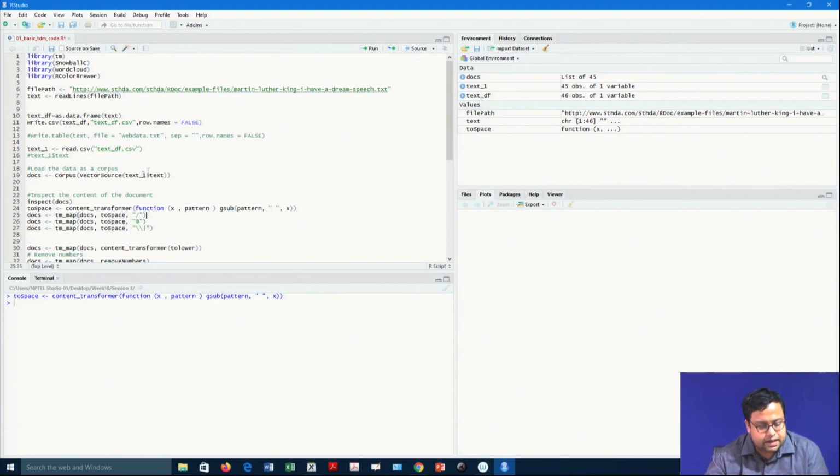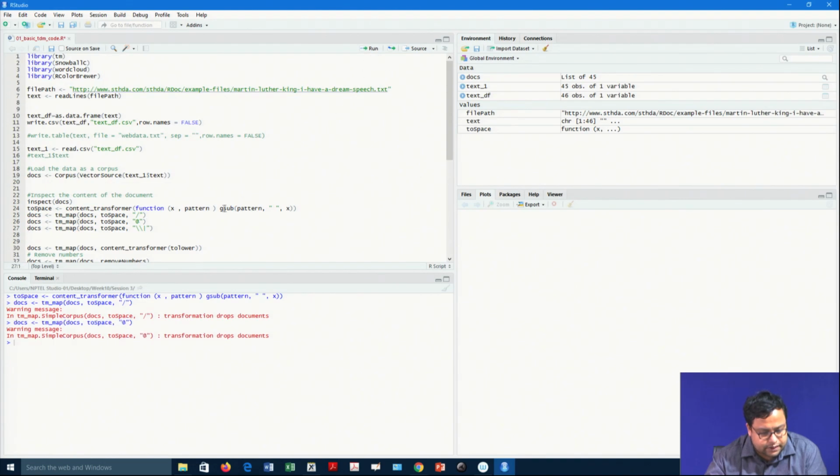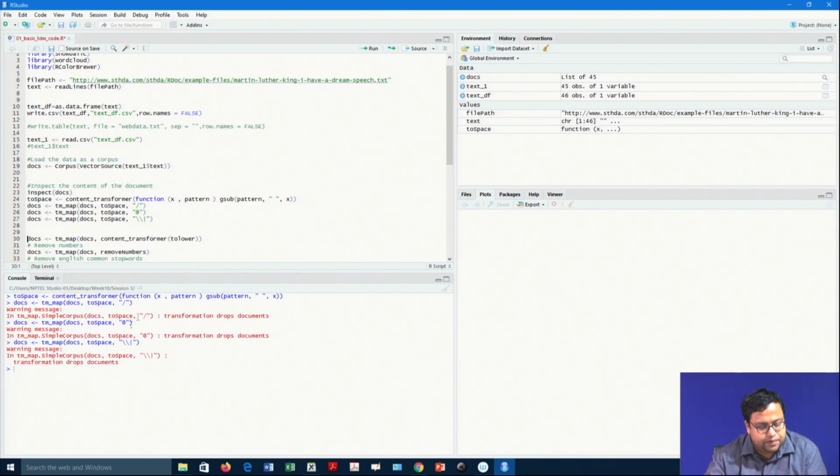So, whenever this particular backslash comes up, it will convert it to a space. So, I am converting all these punctuations, this one, and this one, and probably this one also, all of them to space. That means they will be blank spaces.